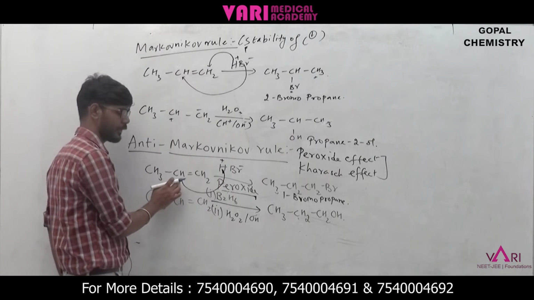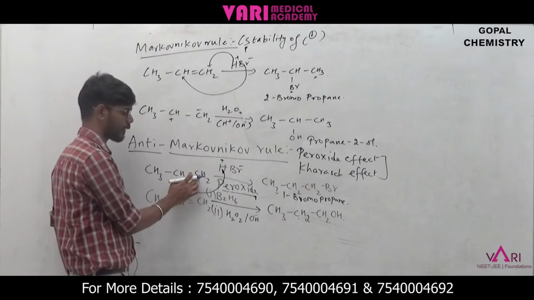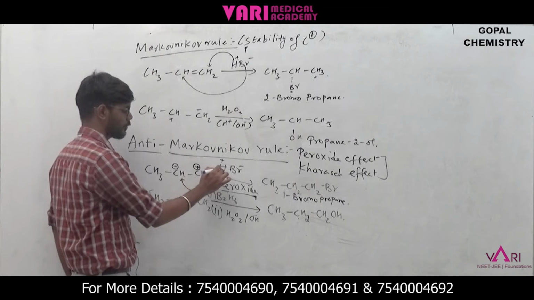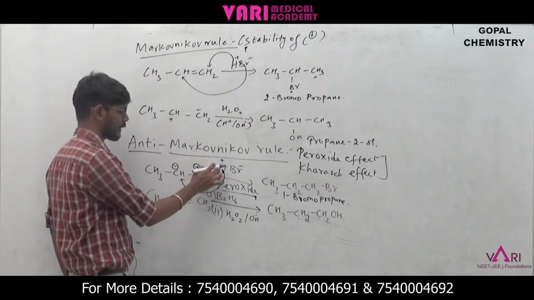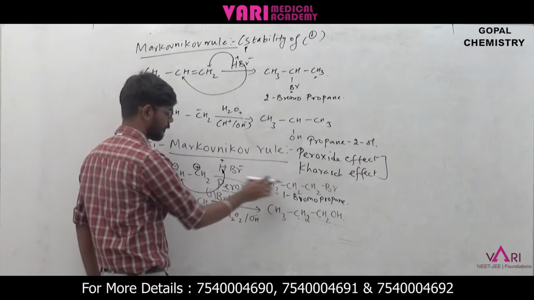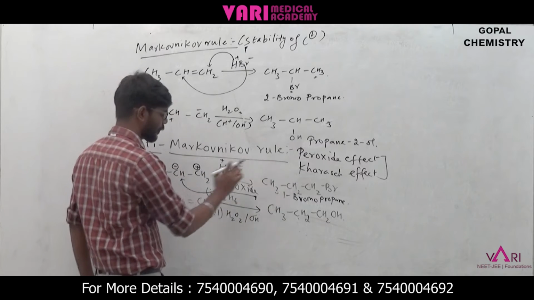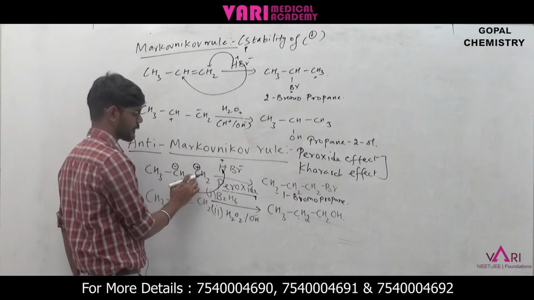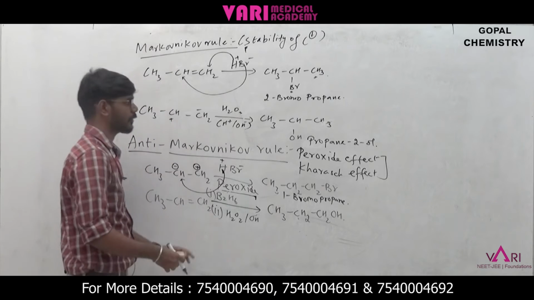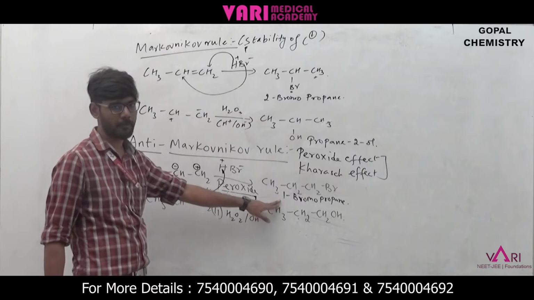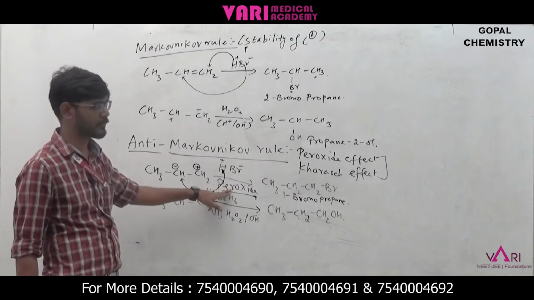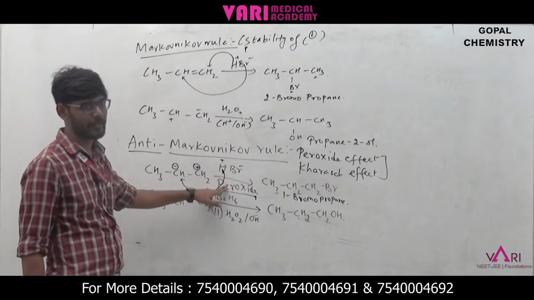So hydrogen is going here and Br minus is going with this carbocation. So this is carbanion and this is carbocation. So carbanion will add with hydrogen, so CH will change into CH2. Next one is CH2 plus, this carbocation will add up with Br minus, so 1-bromopropane. So here 2-bromopropane, here 1-bromopropane. The only difference is here there is no peroxide and here we have peroxide. So this is Markovnikov rule and this one is anti-Markovnikov rule.